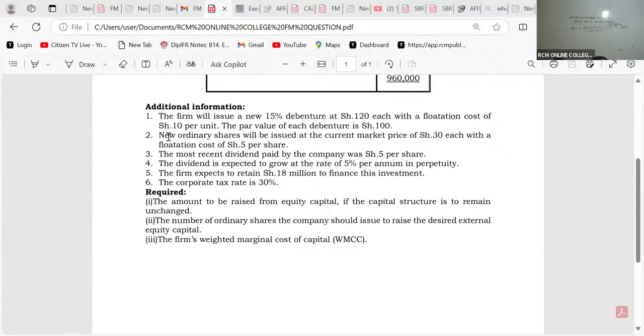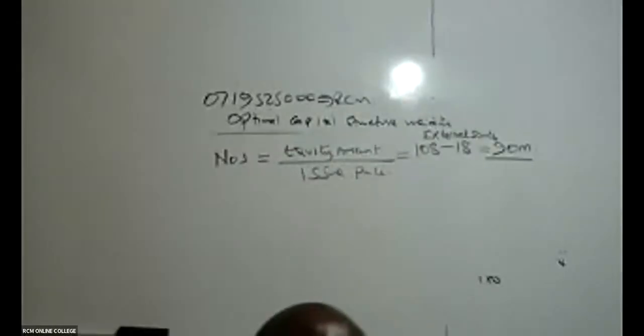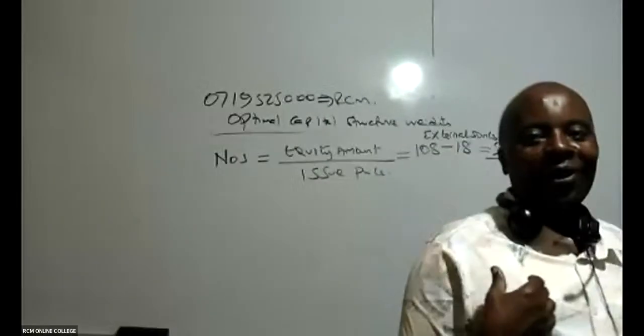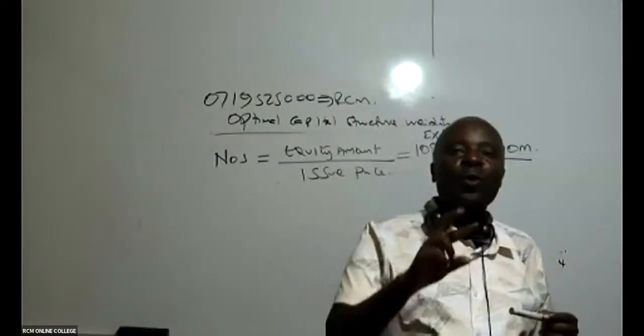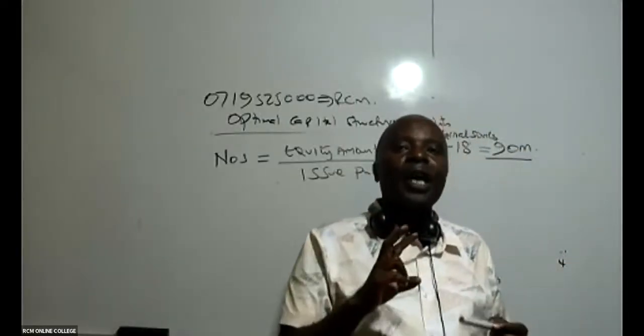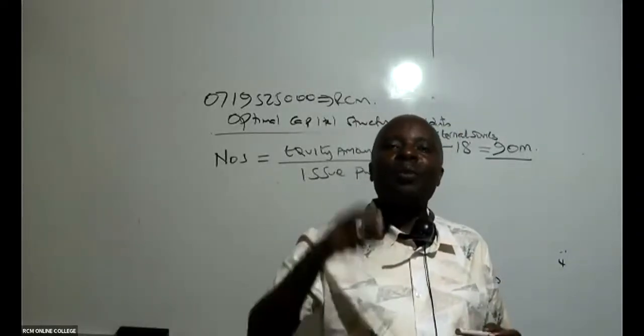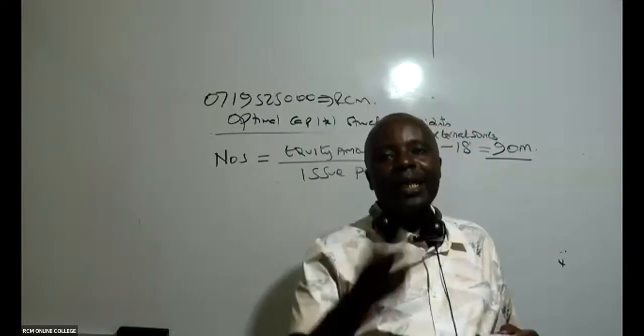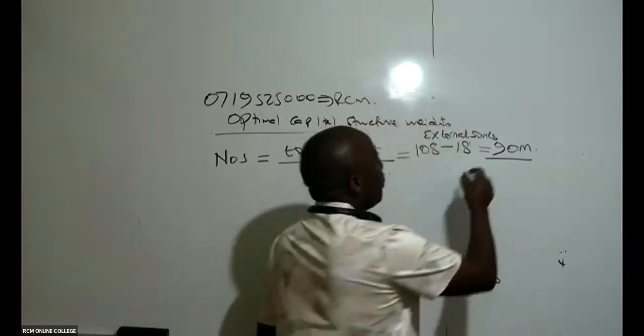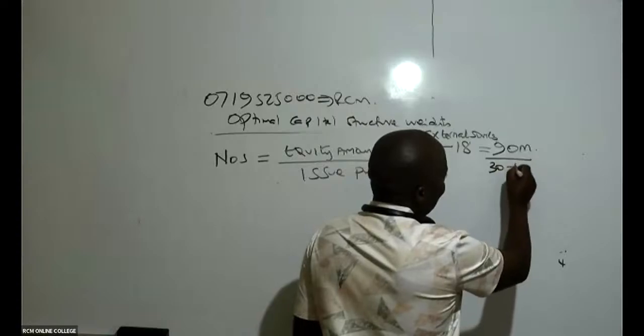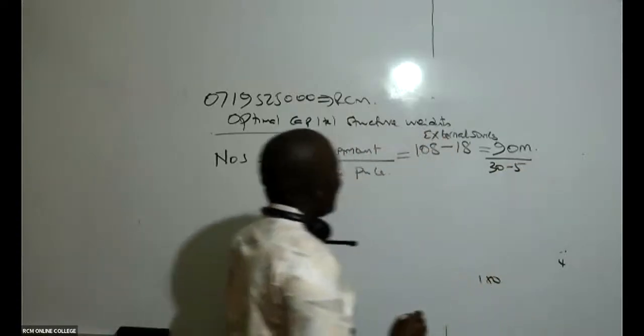New ordinary shares will be sold at the current market price of 30 each with a flotation cost of 5. So it is not the whole 30 which will be hitting our accounts. Our issue price is always net of any flotation costs, net of any discounts. So therefore, this will be 30 minus 5. Then how many shares are we going to issue?